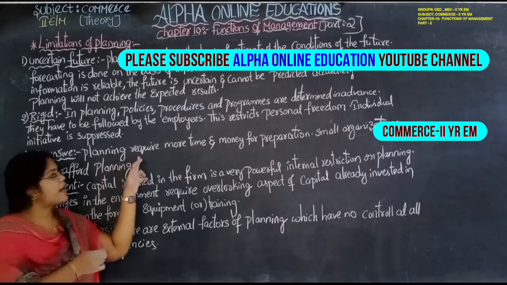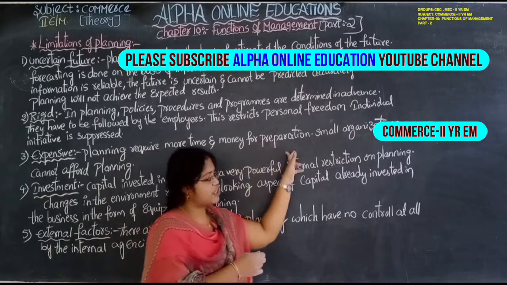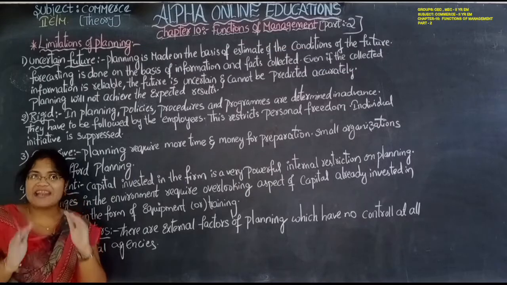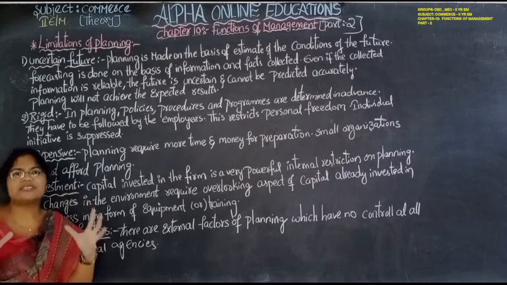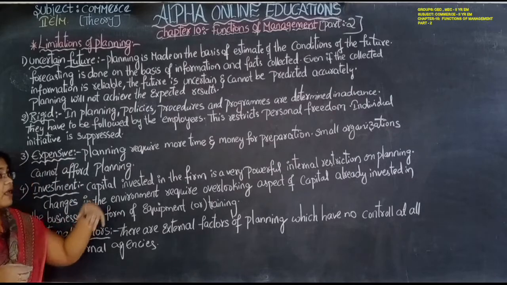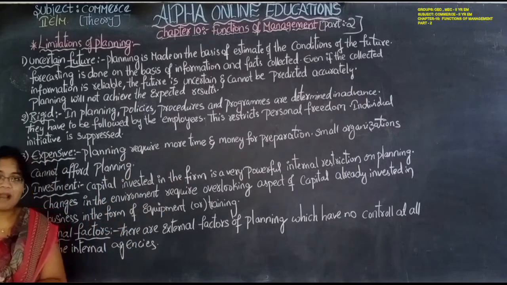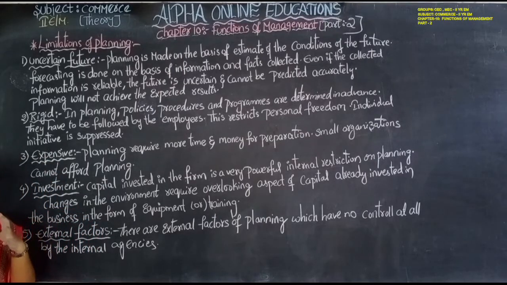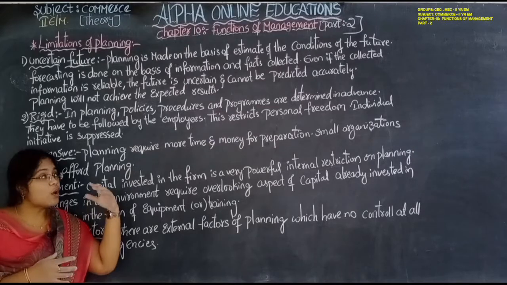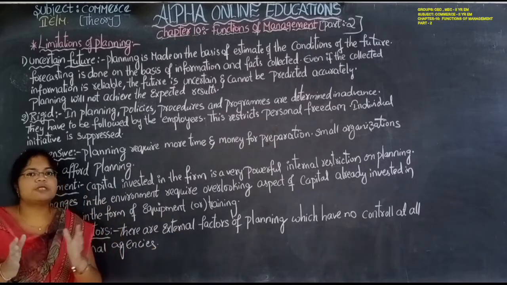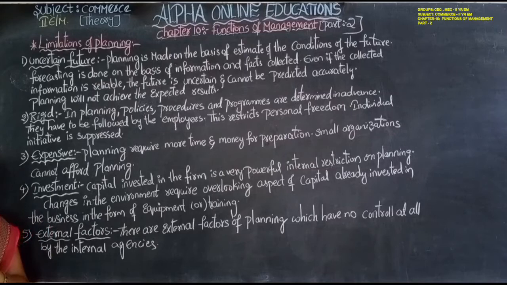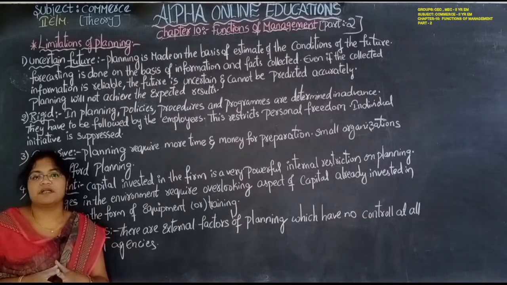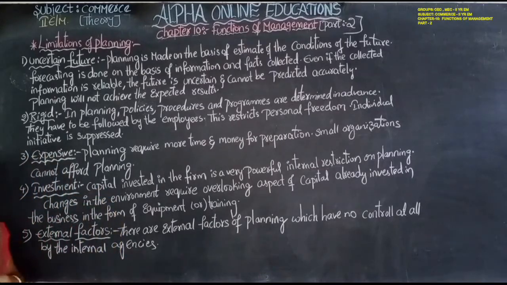Expensive. Planning requires more time and money for preparation. Small organizations can't afford planning. Generally more time is required, and money is also required for planning. It is an economically related thing, an economic function of management. So money is required. This is only possible for large scale organizations, but for small scale organizations planning is almost impossible because the turnover is very low.